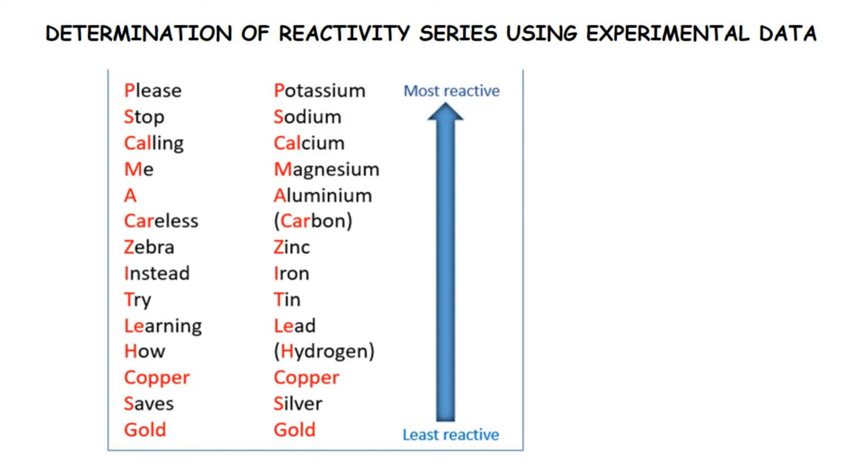And now we are going to determine the reactivity series using some experimental evidence. This is the reactivity series: potassium, sodium, calcium, magnesium, aluminium, carbon, zinc, iron, tin, lead, hydrogen, copper, silver, gold. Least reactive is at the bottom and most reactive at the top.